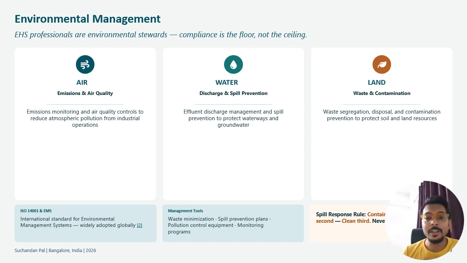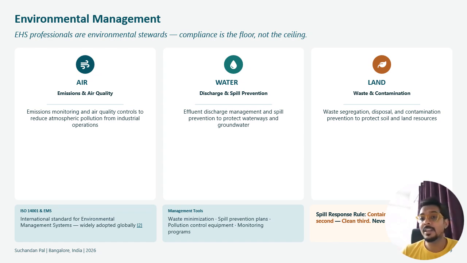Okay, management tools for water relate to water discharge and spills. So efficient discharge management and spill prevention protect the waterways and groundwater basically. With a waste management system, you minimize waste and reuse water. So we can call it rethink, reuse, recycle and reduce basically. So spill prevention plans, pollution control, equipment monitoring programs and so on.